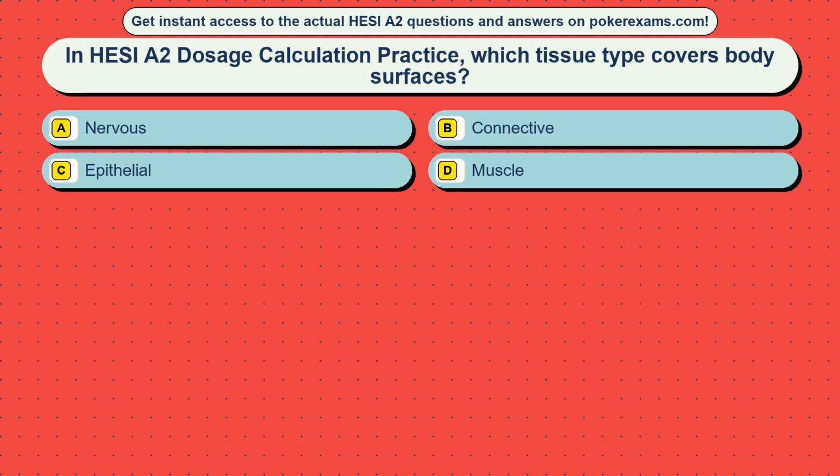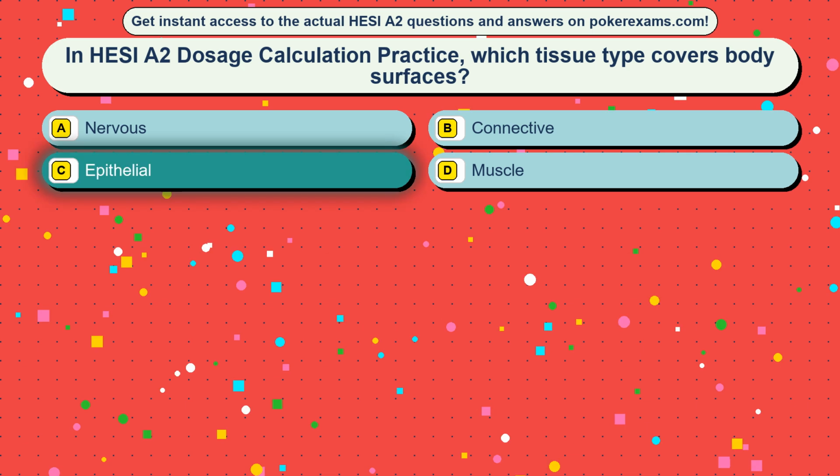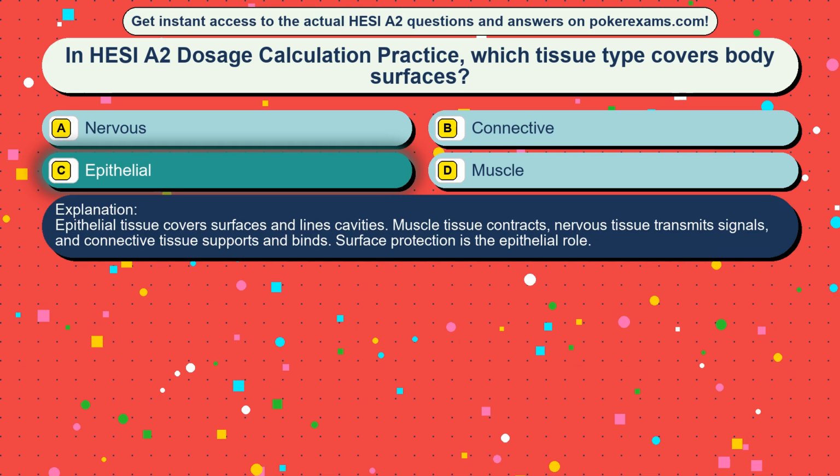Question 23. In HESI A2 dosage calculation practice, which tissue type covers body surfaces? Option A, nervous. Option B, connective. Option C, epithelial. Option D, muscle. The correct answer is option C, epithelial. Epithelial tissue covers surfaces and lines cavities. Muscle tissue contracts, nervous tissue transmits signals, and connective tissue supports and binds. Surface protection is the epithelial role.